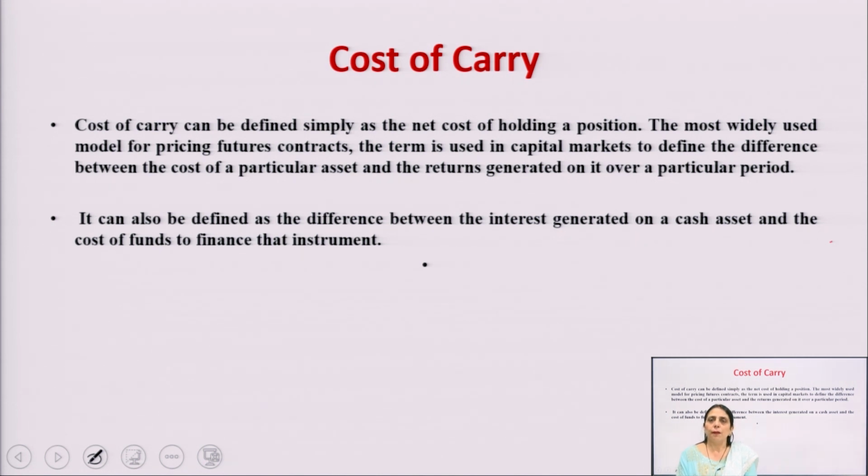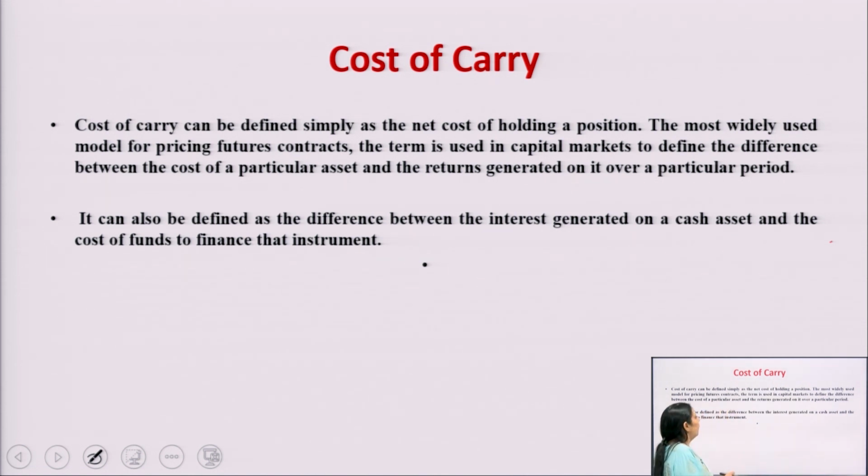Let us take an example of commodity products. If you take the example of commodity products, then what do you have to do? You have to pay the rent of the warehouses where you keep the commodity for a certain period of time, and this is a cost. That is why there is a difference between the spot price and the future price.